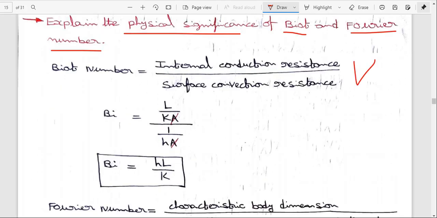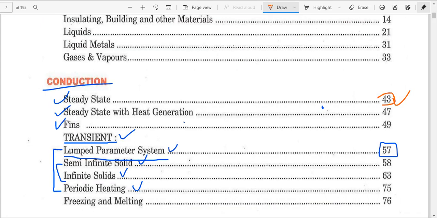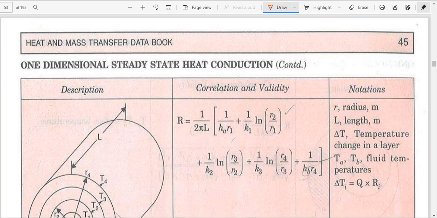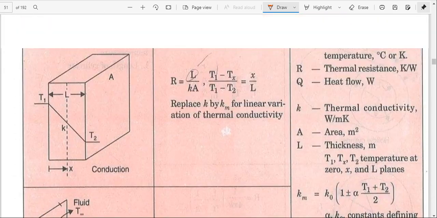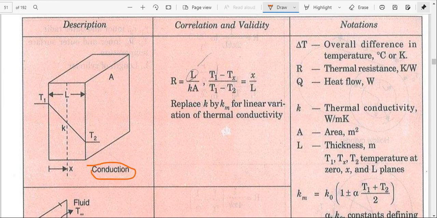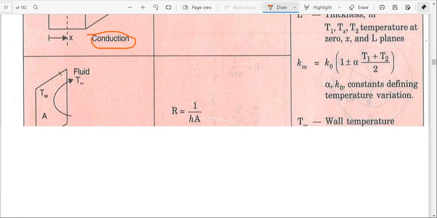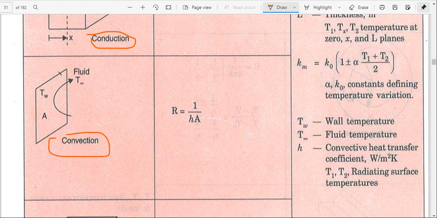I am taking the internal conduction resistance and convection resistance from data book page number 43, that means the steady state equations. Here the conduction thermal resistance R equals L by KA, and convection R equals 1 by hA.